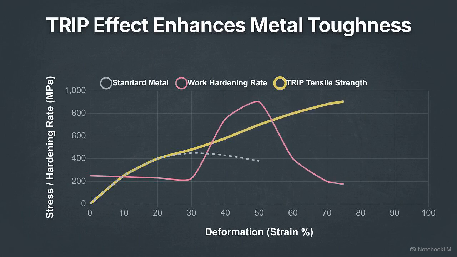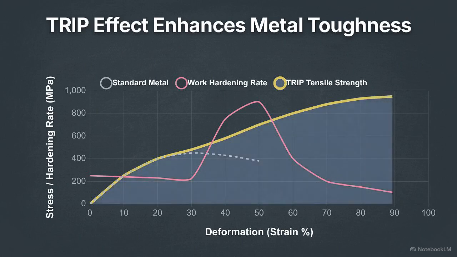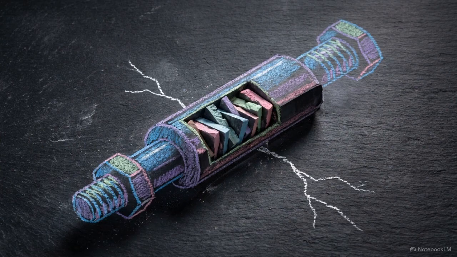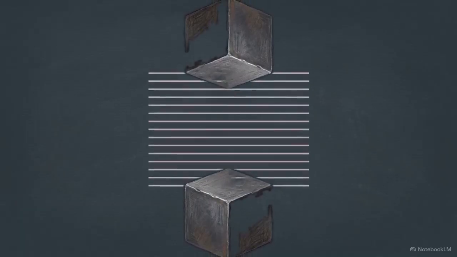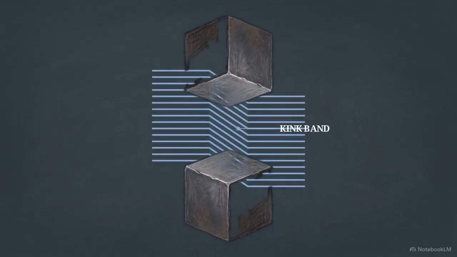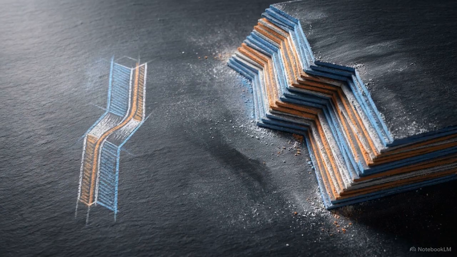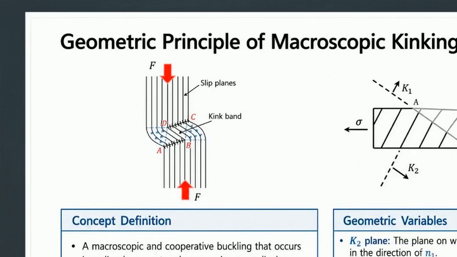Stable austenite physically transforms into a completely new crystal structure, while the deformation is actively happening. By generating fresh martensite plates during deformation, the material experiences a massive spike in its work hardening rate. This drives up the ultimate tensile strength, allowing the metal to absorb significantly more strain. By changing its phase during a high-stress event, the crystal builds an internal shock absorber to delay necking and fracture. When phase changes aren't an option and slip remains locked, crystals can buckle.